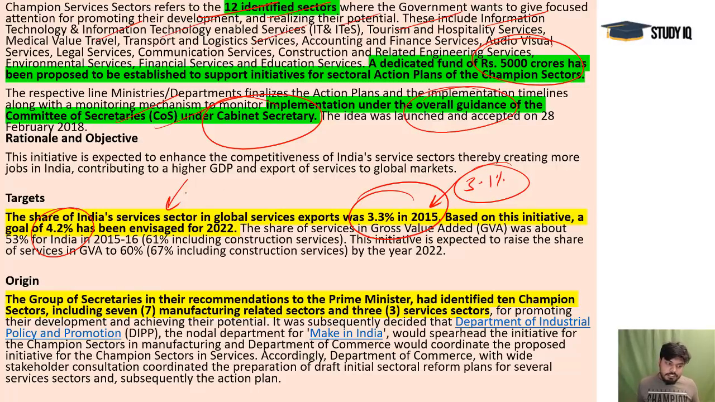And in the gross value addition also, 60% addition we are targeting till 2022. So this is the services sector, and this responsibility is given to the Department of Commerce. Okay, 7 manufacturing related sectors and 3 important services sectors. Remember that Make in India would be boosted here.